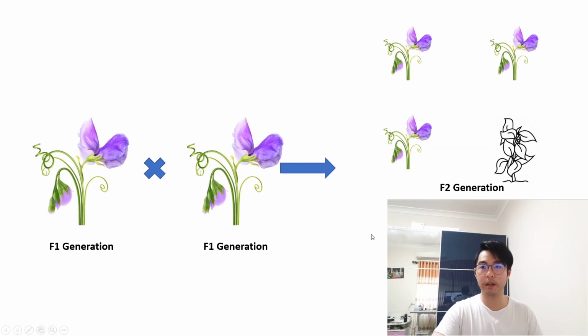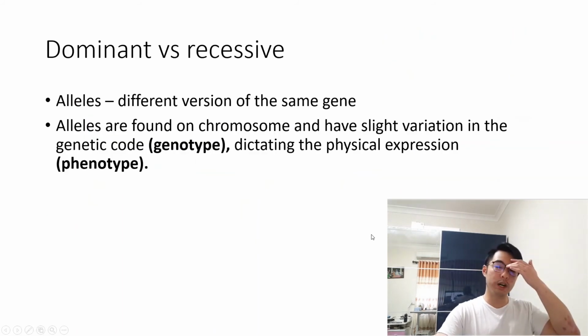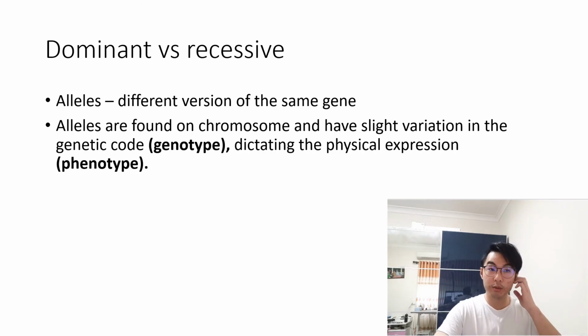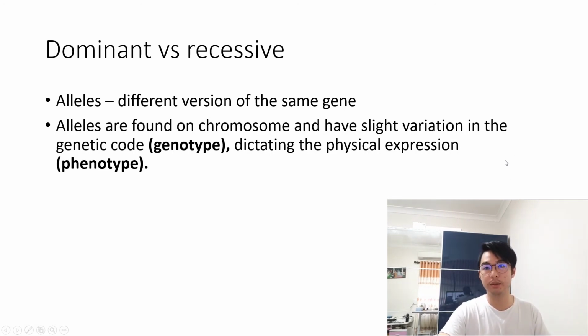Quite interesting. And to understand why this happens, there are 2 terms that we need to discuss. Dominance and recessiveness. And remember the word alleles? Now alleles, if you don't remember, just means different versions of the same gene. And dominant and recessive alleles are different alleles for a certain gene.